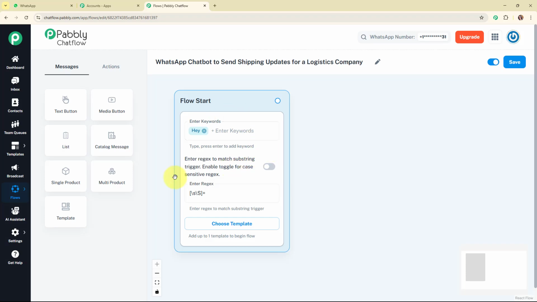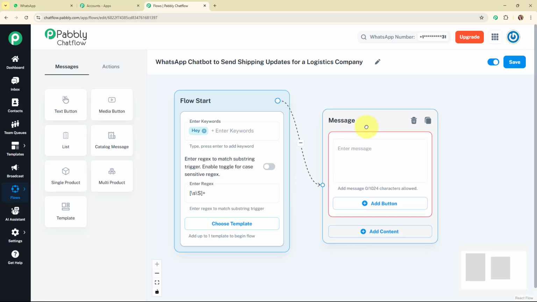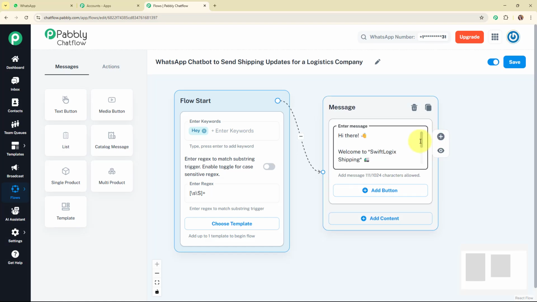Alright, now after setting a flow start for my WhatsApp chatbot, I am going to add a text box. That means if my customer sends any message to my WhatsApp chatbot, I want to send a hello or welcome message to my customer, and for that I have added a text box. Then I'm going to add the text: hi there, welcome to Swift Logics Shipping. I'm your shipment assistant, choose what you'd like to do.